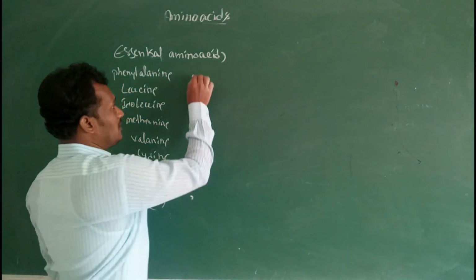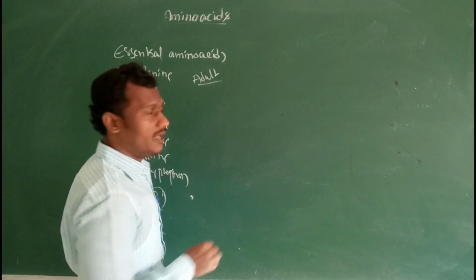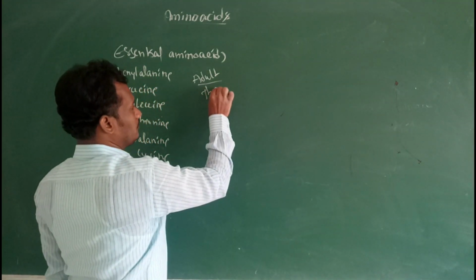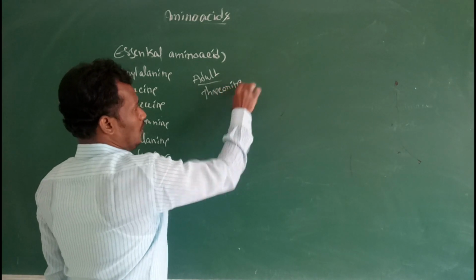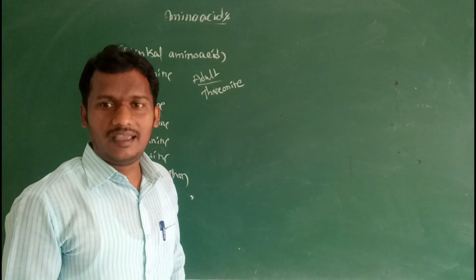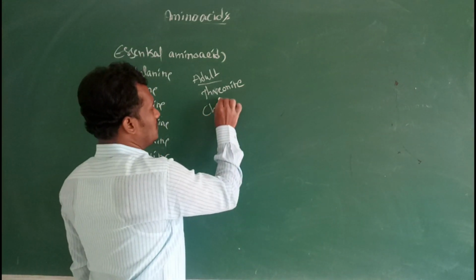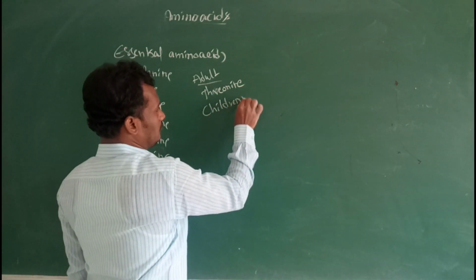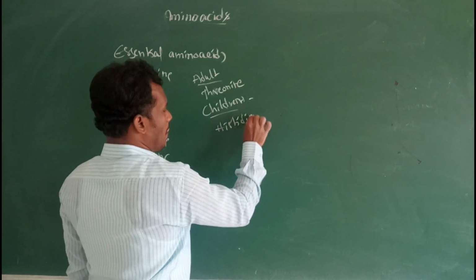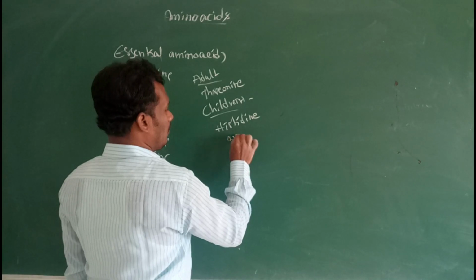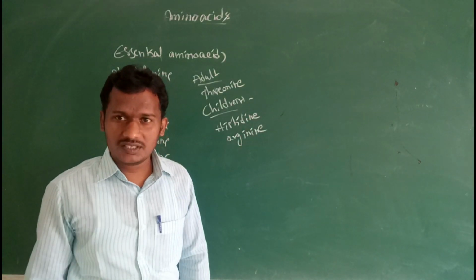But in adult human beings, theonine is also known as an essential amino acid. In children, histidine and arginine.